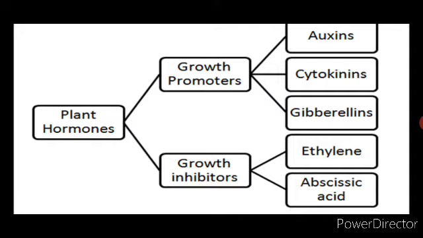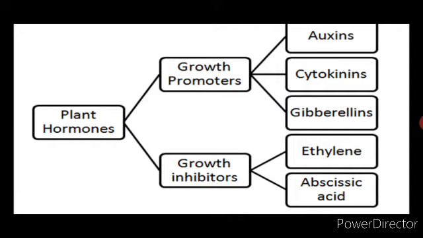What are growth promoters? As the name indicates, they promote the growth. They help in the growth of the plant. Now growth inhibitor, in the sense, resists or arrests the growth of the plant. Now if you see the major classes, the plant hormones are divided into auxins, cytokinins, gibberellins, abscisic acid and ethylene.